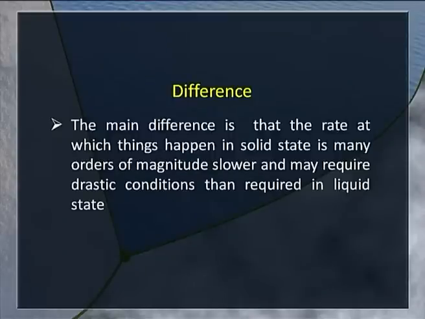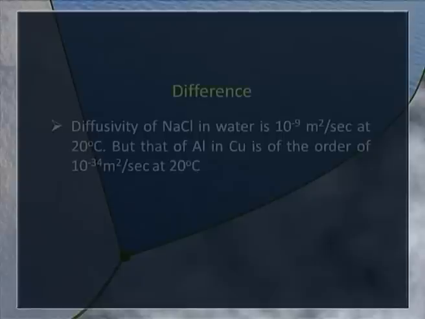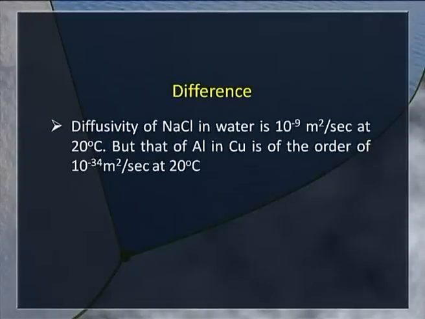And you also may require drastic conditions. Take for example the diffusivity of sodium chloride in water, which is of the order of 10 raised to minus 9 meter square per second at 20 degrees centigrade. Compare that with the diffusivity of aluminum in copper. It's of the order of 10 raised to minus 34 meter square per second at the same temperature.